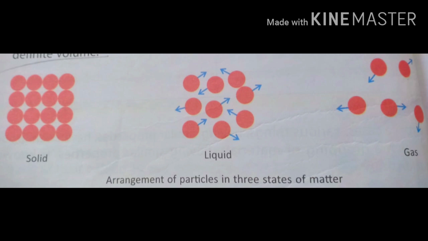In liquids, when we apply force or a little bit of pressure, the liquid particles start moving or vibrating. In gases, the particles move on their own and carry other particles to move with them continuously. So according to this arrangement, there are physical and chemical properties of the states of matter.